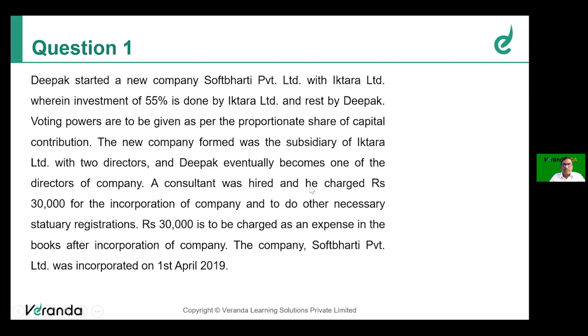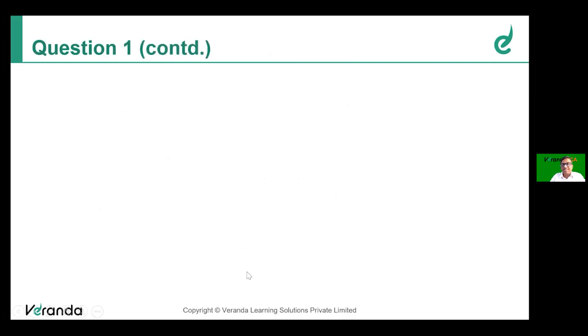A consultant was hired and he charged rupees 30,000 for incorporation of the company and to do other necessary statutory registrations. 30,000 is to be charged as expense in the books after incorporation of the company. As you know, in order to incorporate a company, you need to hire the service of a company secretary or a consultant, and he charges 30,000. So they have to charge it to the books of accounts as expense after incorporation. Soft Bharati was incorporated on 1st April 2019.